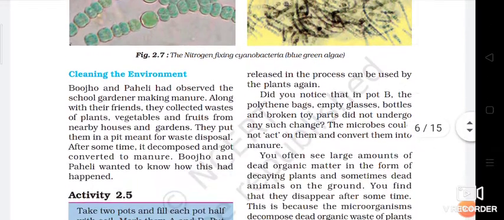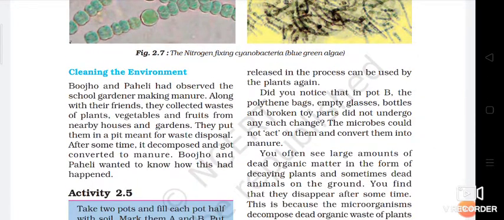Now, cleaning the environment. Buju and Paheli had observed the school gardener making manure along with their friends. They collected waste plants, wastage of plants, vegetables and fruits from nearby houses and gardens. They put them in a pit meant for waste disposal. After some time it decomposed and got converted to manure. Buju and Paheli wanted to know how this had happened.